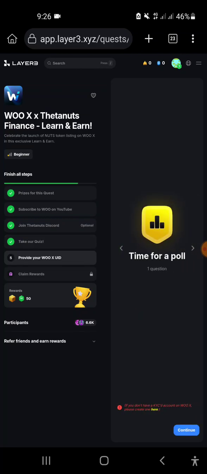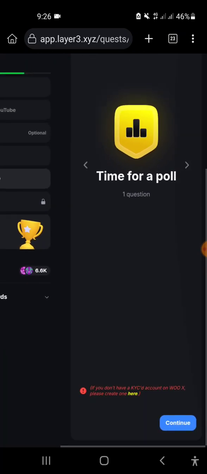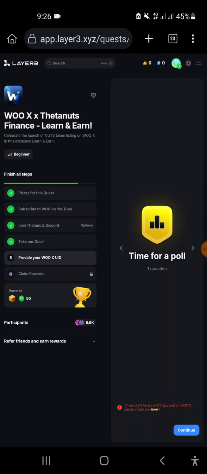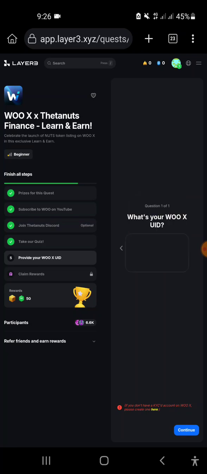Now what they said in red on the right-hand side is: if you don't have a QIC account at WOOX, please create one. You don't need to do anything about the QIC verification or identification. You just need to create an account, and then paste that account UID in the next option. Here it asks what's your WOOX UID.